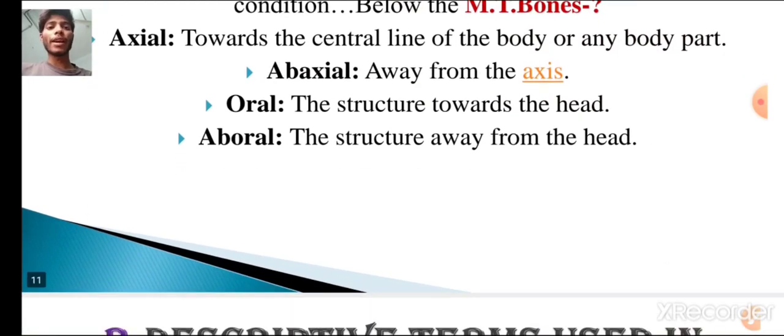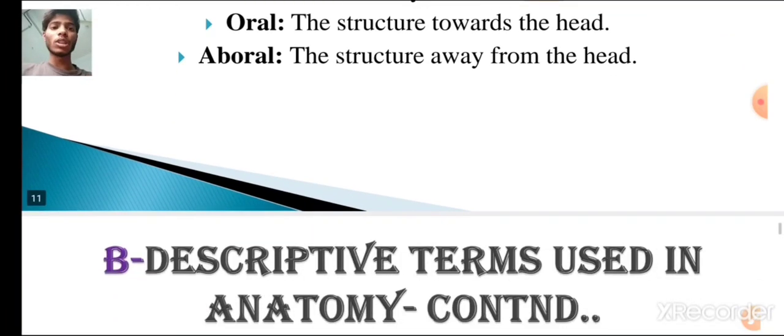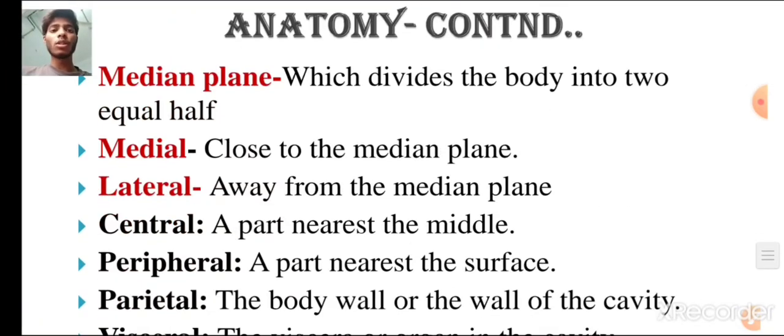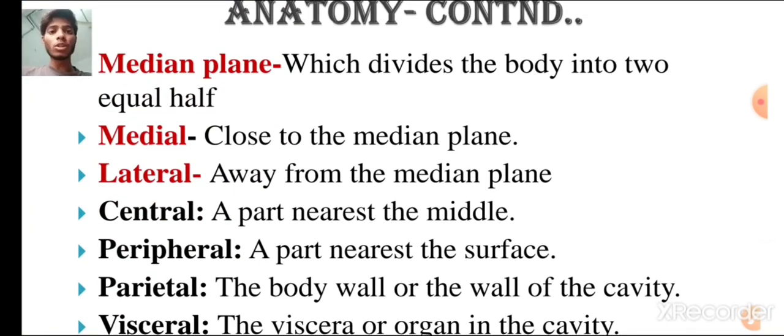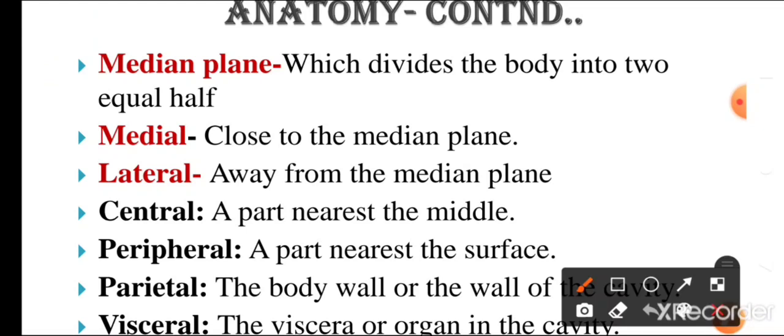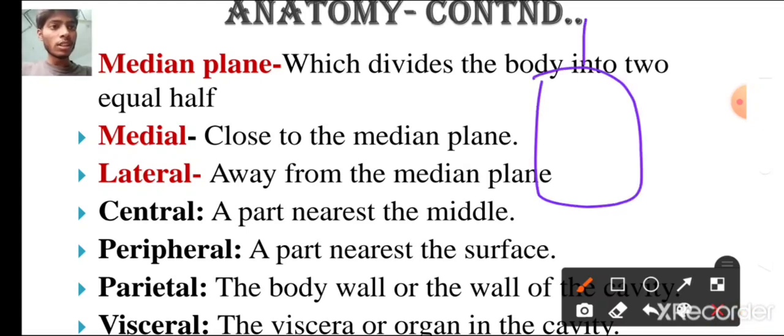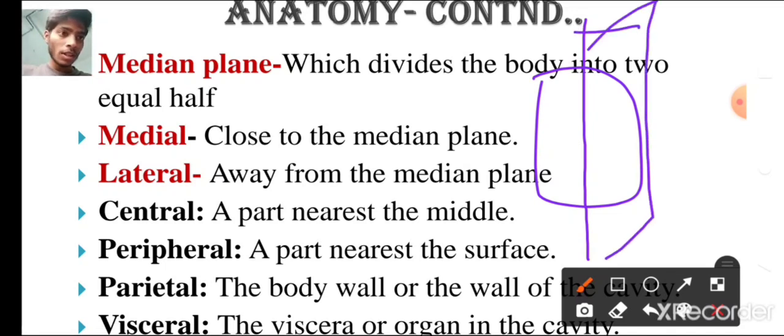Now axial, towards the center line of the body. Abaxial, away from the axis. Oral, the structures towards the mouth or head. Then aboral, structures away from the mouth or head. Now let us come to the other terms such as median plane, which divides the body into two equal halves. Medial is close to the median plane, lateral is away from the median plane. If this is the body, the plane which divides the body into two equal halves is the median plane. This is the median plane.